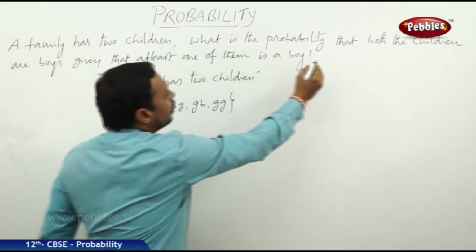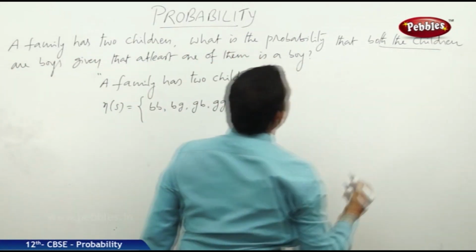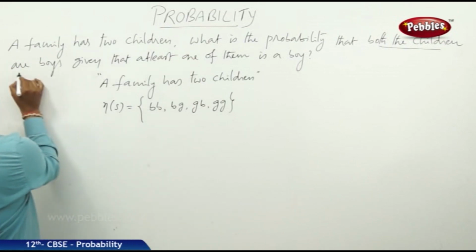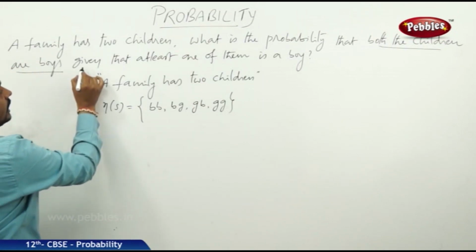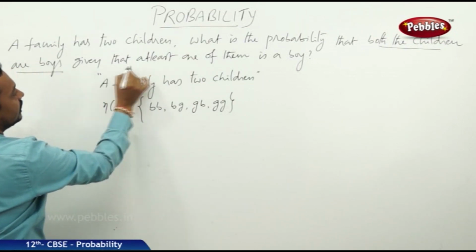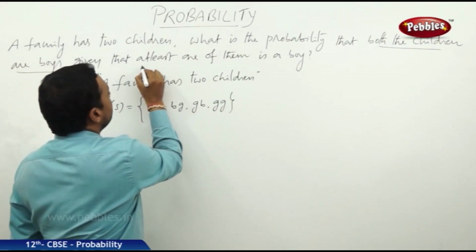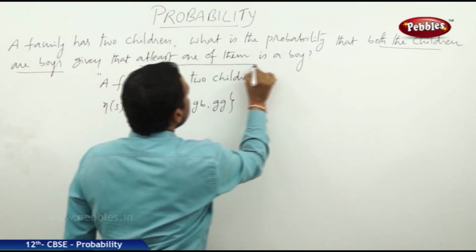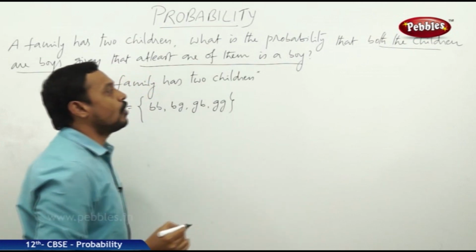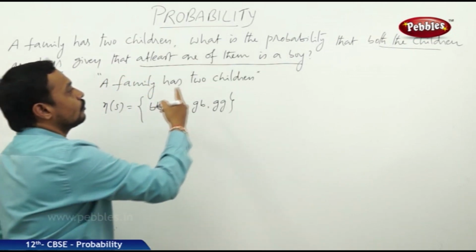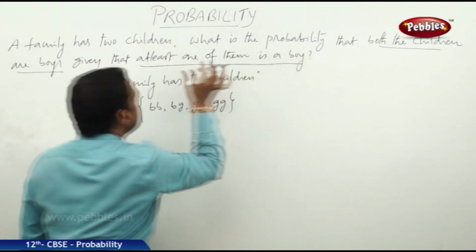Now what is the probability that both the children are boys, given the condition that at least one of them is a boy?